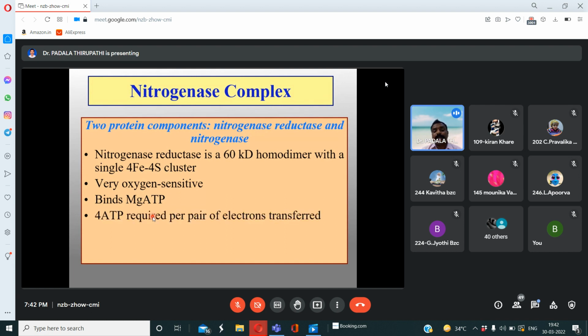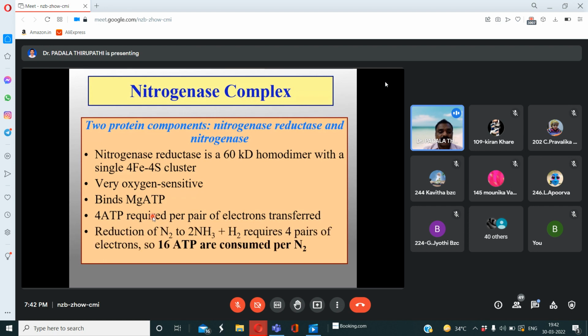And 4 ATP is required per pair of electrons transferred. How many ATPs? 4 ATPs. Then in our equation, how many ATPs are required? 16 ATPs are required. So then how many pairs of electrons are transferred? 4 pairs of electrons transferred. Am I right or not? So in this process, the reduction of nitrogen to ammonia requires protons or hydrogen and 4 pairs of electrons.